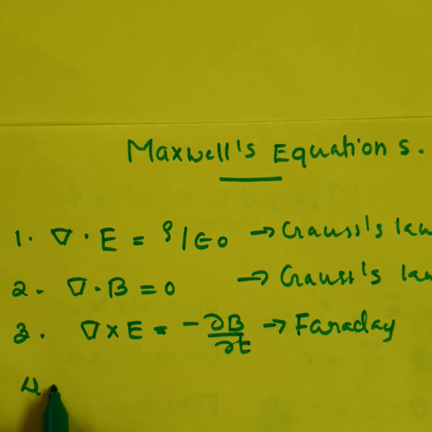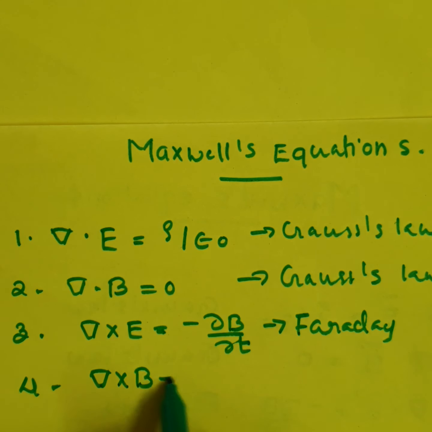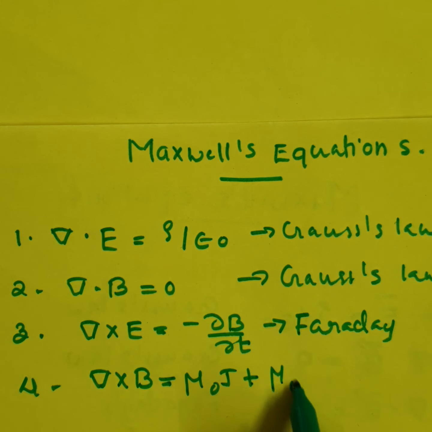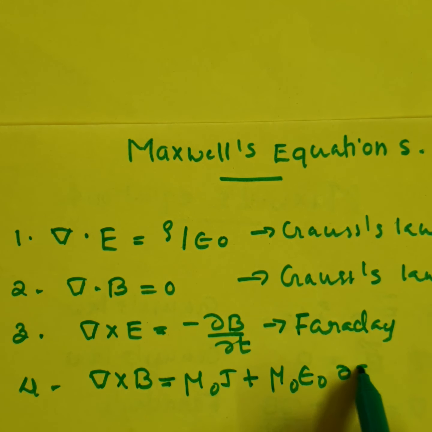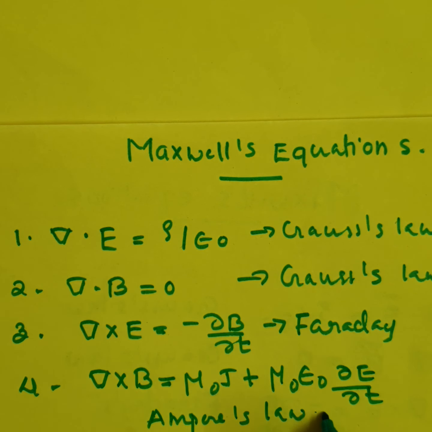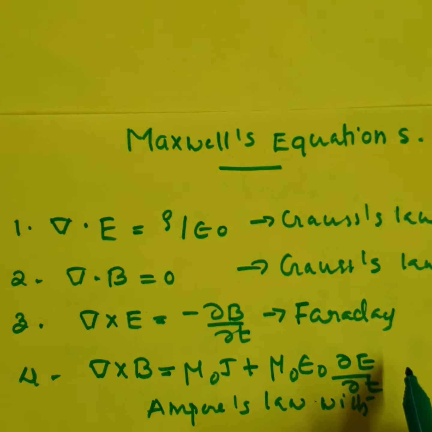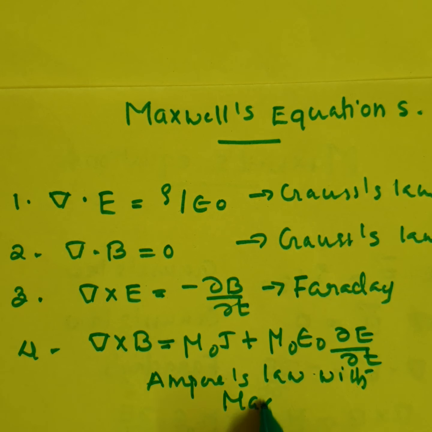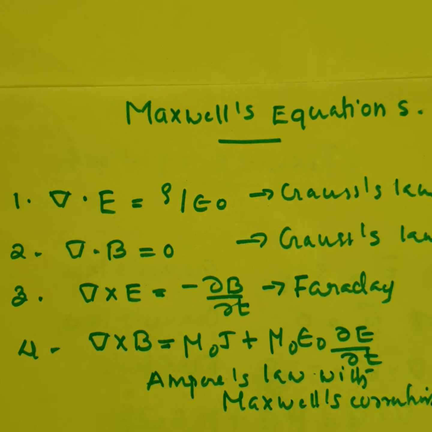And the fourth one is del cross B is equal to mu 0 J plus mu 0 epsilon 0 dou E by dou t. This is Ampere's law with Maxwell's correction. These are the four equations which are known as Maxwell's equations.